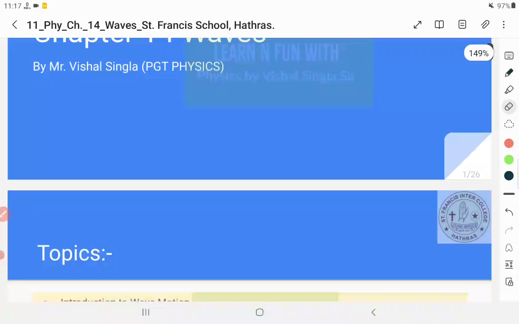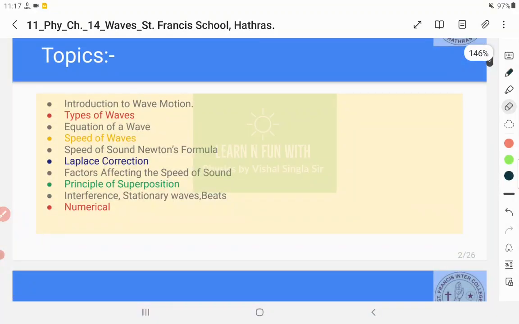In this chapter, what are the topics we are going to study? Firstly, we will understand what we mean by a wave, what it does. It carries energy and momentum with it, and it propagates from one place to another, transferring energy and momentum. Then we will study the types of waves, basically three types.